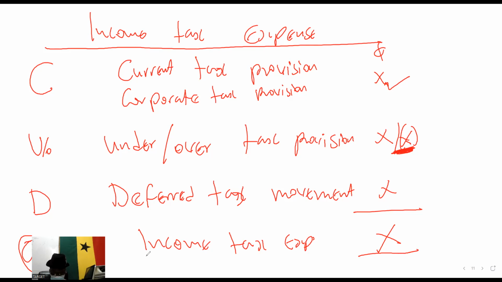All right, so let's go straight to the deferred tax and move on with the game.